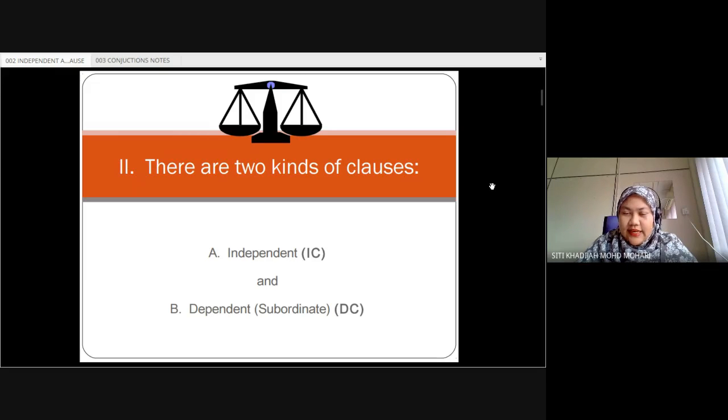The short form is IC, which stands for independent clause. Independent means that it can stand alone. Dependent means that you have to rely on something. This clause has to rely on another clause in order to become a complete sentence or a complete thought.